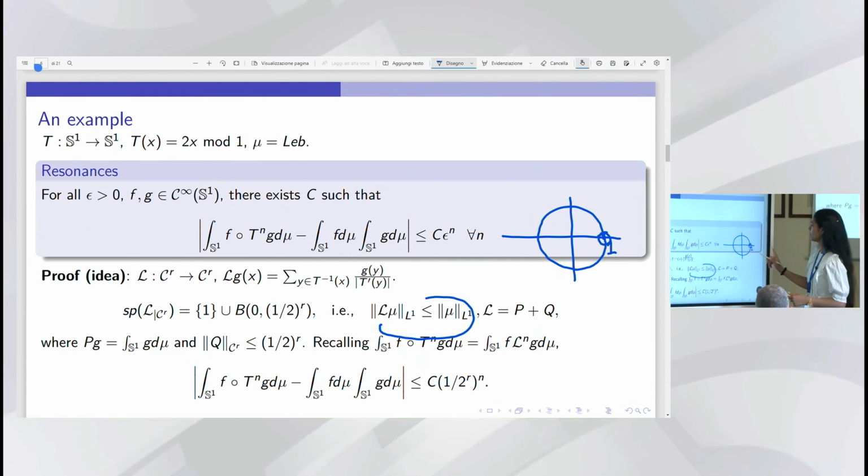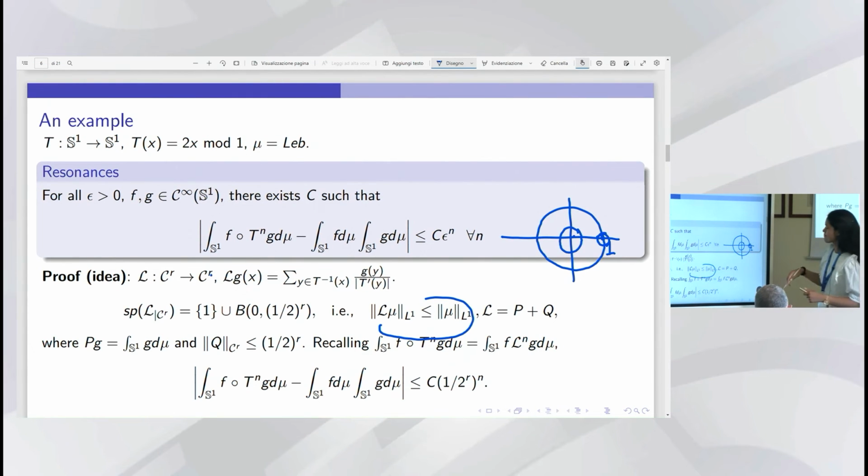So it has one eigenvalue at 1, and its spectrum is given as 1 union a ball of radius half to the r centered at 0, where r is again the regularity of the functions here.